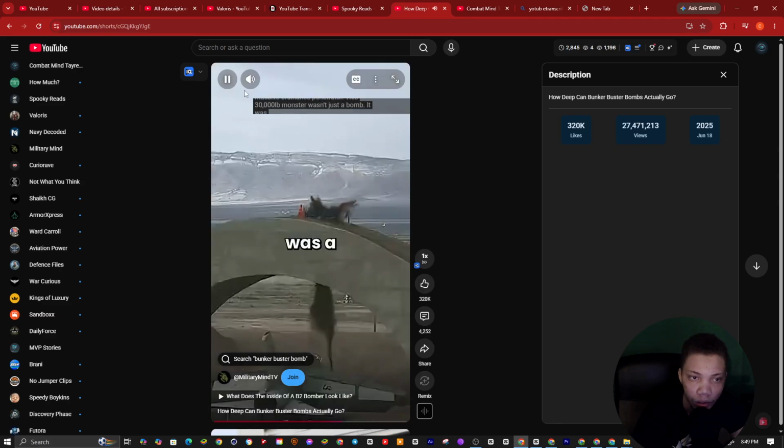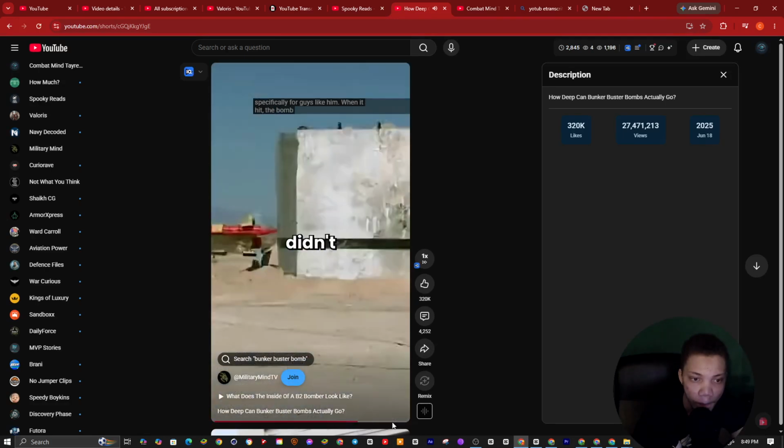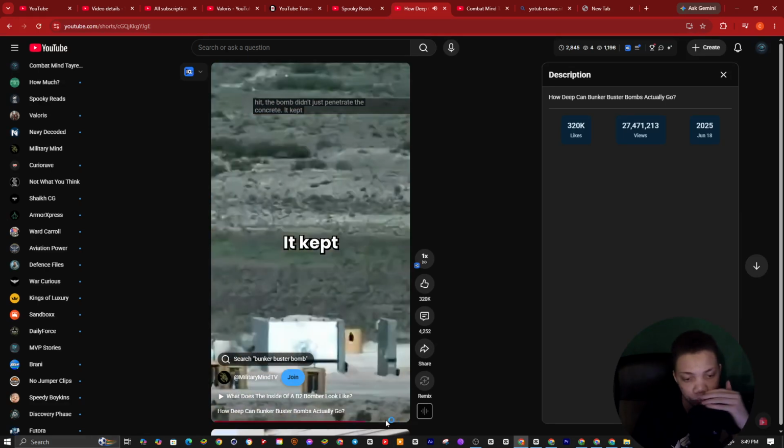Just a bomb. It was a bunker killer designed specifically for guys like him. When it hit, the bomb didn't just penetrate the concrete, it kept going.